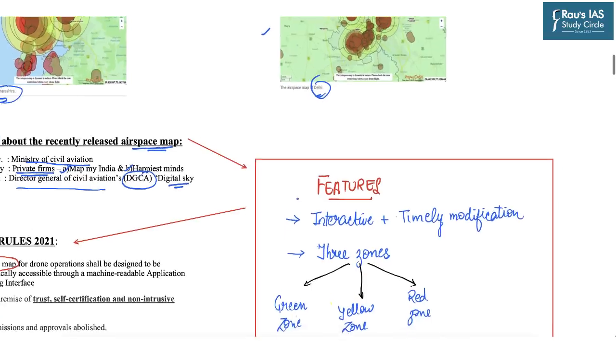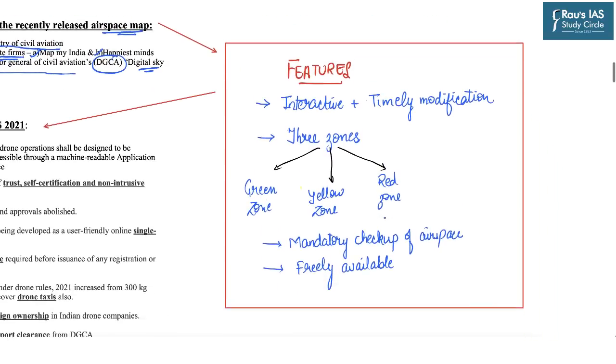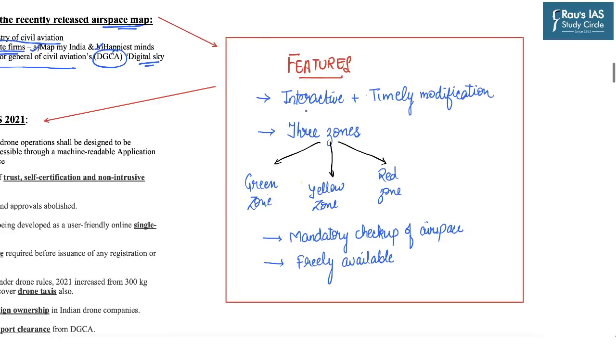Now we will learn about the features of these airspace maps. First is that this airspace map is interactive in nature and authorities can do timely modifications of these airspace maps, which means that this is not permanent in nature. So there is an element of continuous real-time modification.